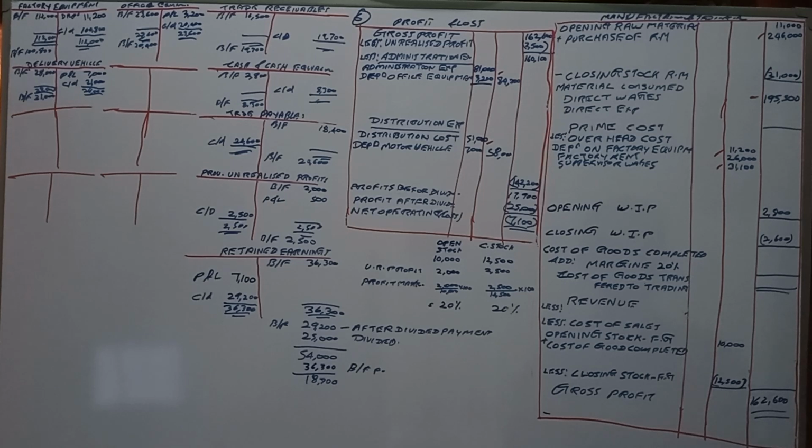We don't know the revenue. Cost of the goods completed also we don't know, right? But we know only the gross profit. Revenue also we do not know, right?